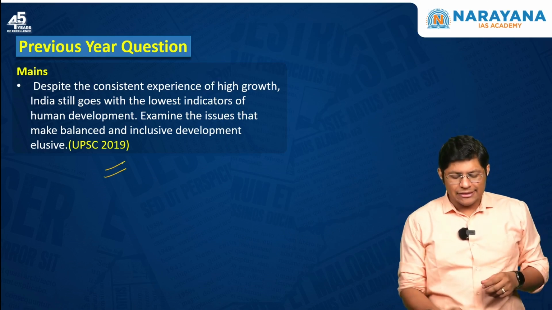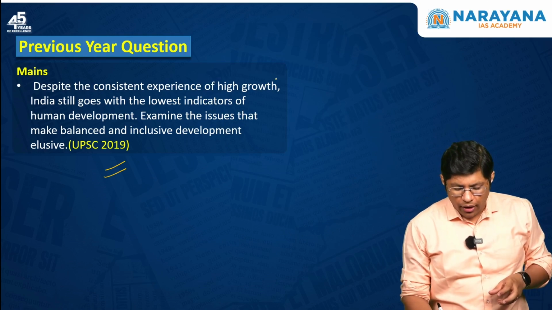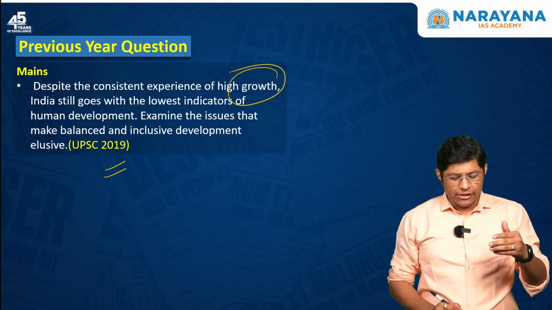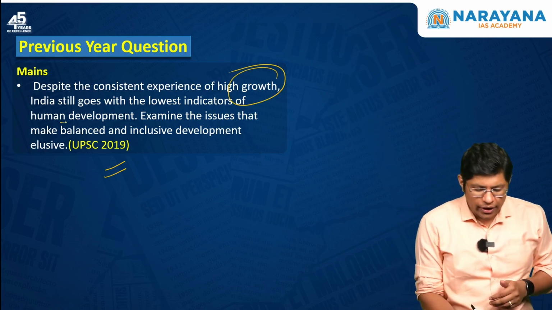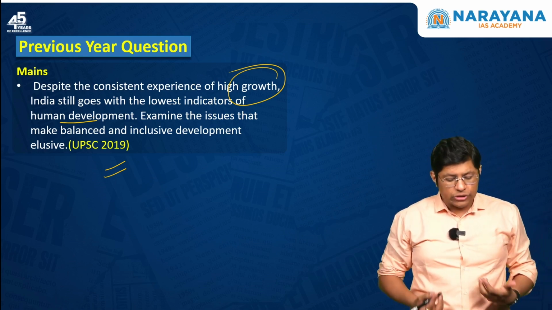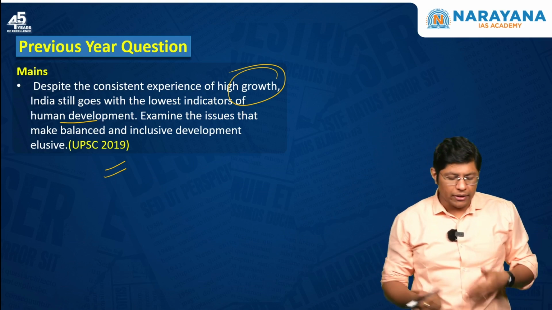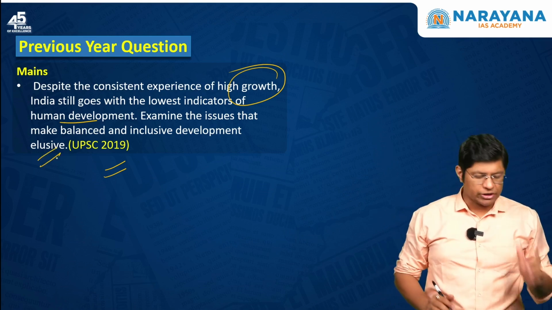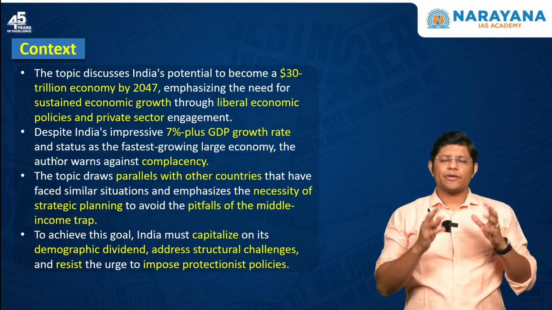Despite the consistent experience of high growth, India still goes with the lowest indicators of human development, be it education, health, etc. Examine the issues that make balanced and inclusive development elusive. This is the question. Now let us try to understand the context.